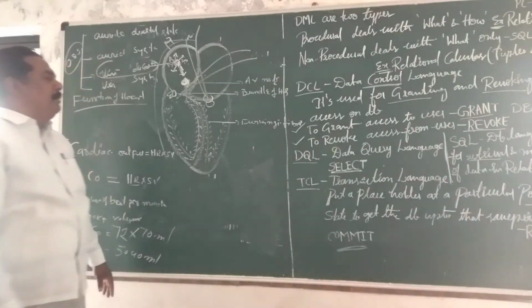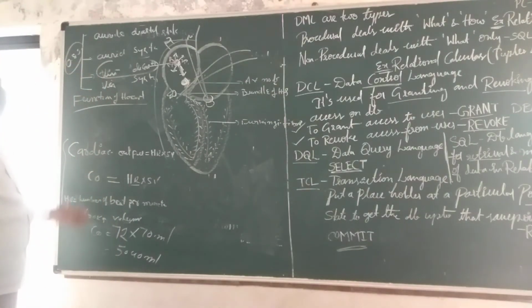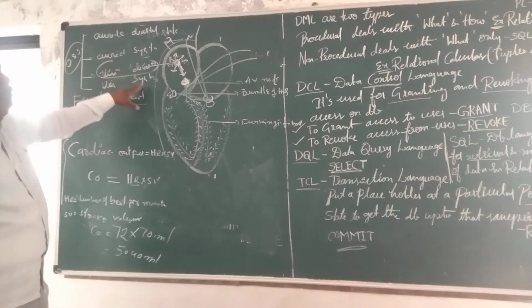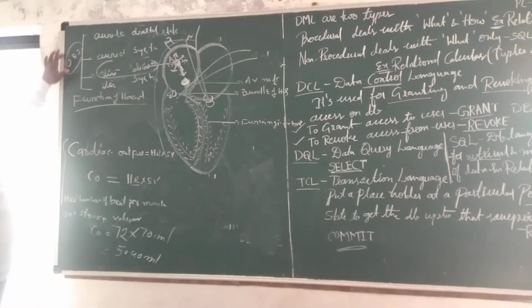In higher animals only myogenic heart is there. We are discussing the mammalian heart, which belongs to the myogenic type. In heart functioning there are 4 events: auricular diastole, auricular systole, ventricular diastole, and ventricular systole. These 4 events take approximately 0.8 seconds, and through these complete 4 events we describe one cardiac cycle.